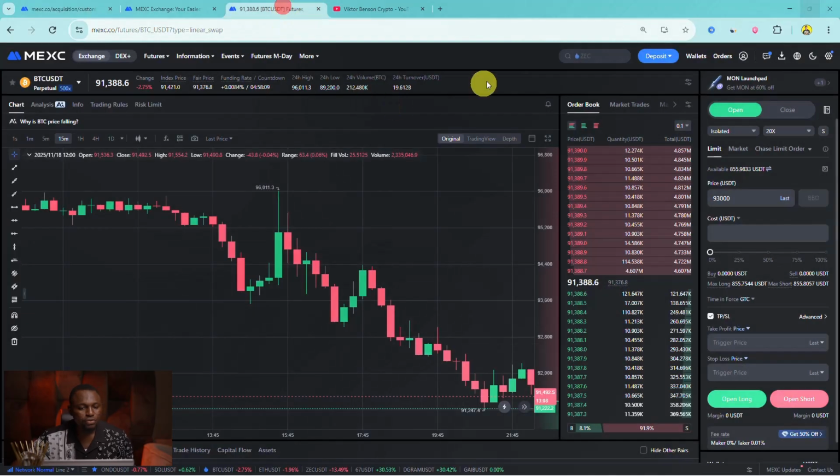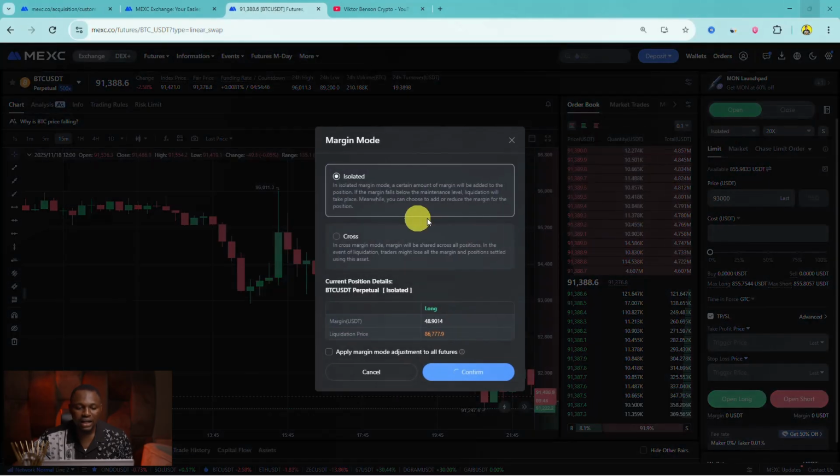So quickly, let's go on to futures on Mexc right here. And first of all, let's talk about isolated and cross. Now, a lot of people do not understand this, but I'm going to explain to you what it means. Isolated simply means you are isolating a portion of your funds to be able to use in the market. So the other funds that are not isolated are kept safe. And even if the market turns against you and uses up the money you used for trading, it's never going to touch those other funds.